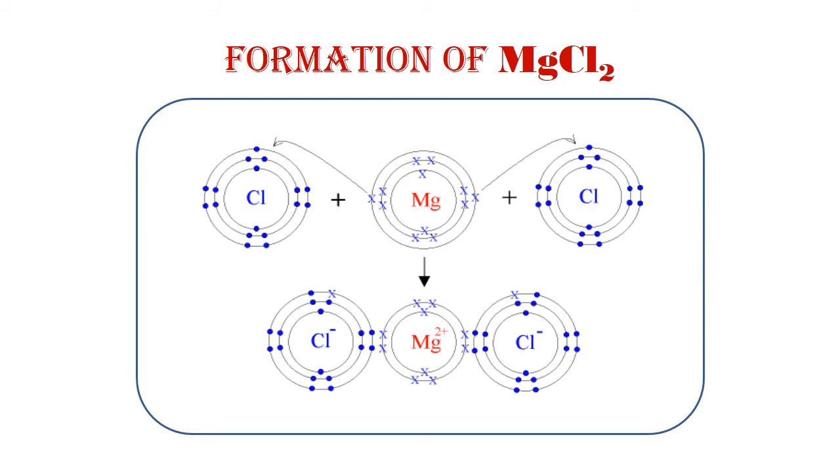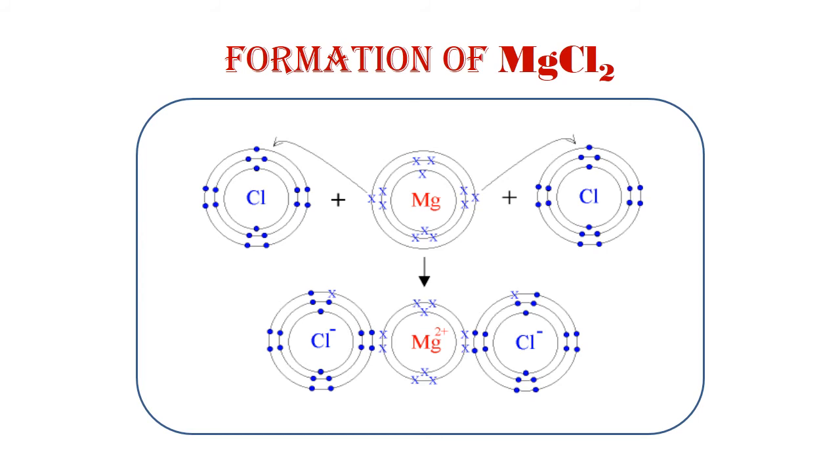Now next is the formation of magnesium chloride, MgCl2. In this, the magnesium atom has atomic number 12, which has 2, 8, 2 electrons. So in the innermost shell it contains 2 electrons, then 8 electrons, and in the valence shell it contains 2 electrons. Now this magnesium atom has a tendency to attain a stable configuration. Now how will this magnesium atom attain stability? It will attain stability by donating these 2 electrons from the valence shell. So it will donate 1 electron to one Cl atom and 1 to the other Cl atom.